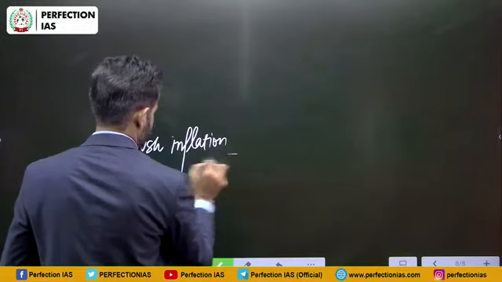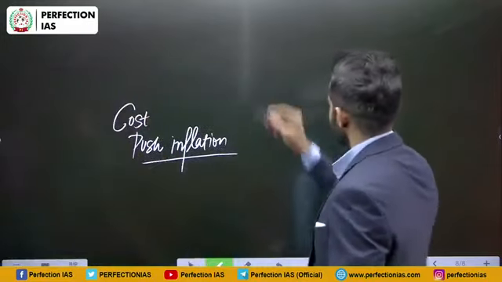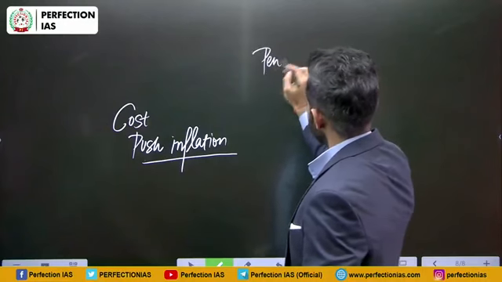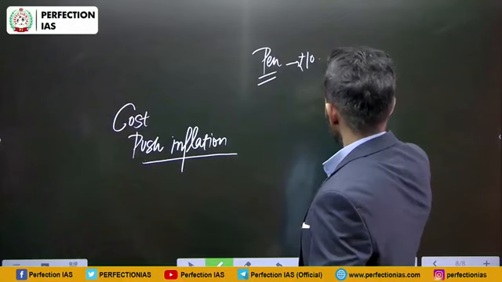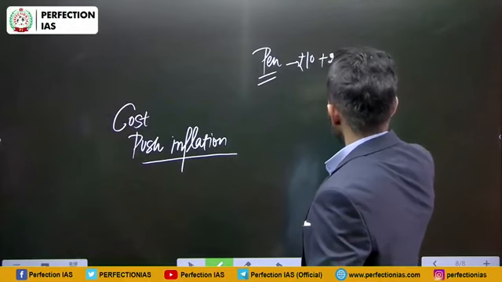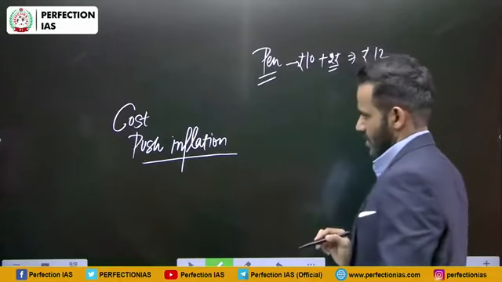Cost push inflation. Let's consider one example. Suppose this pen, the cost of production of this pen is say 10 rupees, and it is sold in the market after a profit of 2 rupees. That means it is sold at the price level of 12.